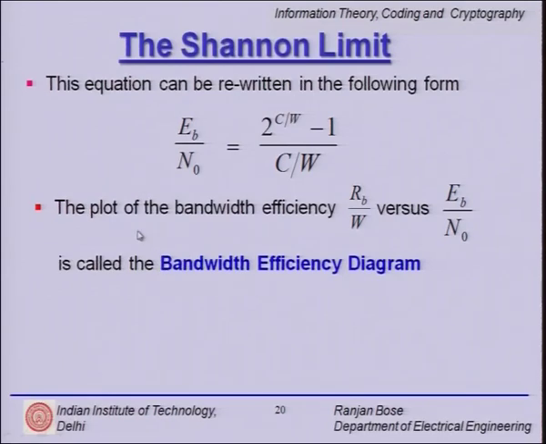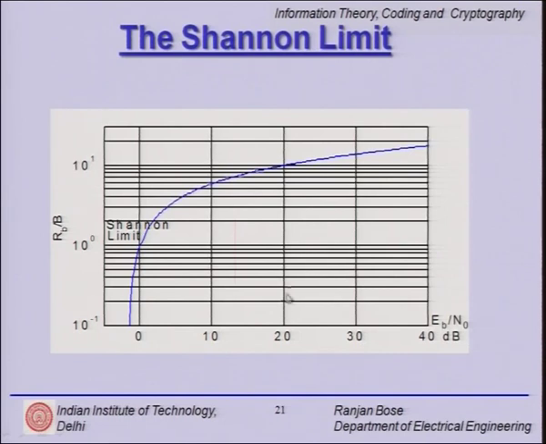So, now we plot the bandwidth efficiency RB over W versus EB over N naught. We have this RB over W which we designated as y versus EB over N naught which we designated x, and whatever we get is called the bandwidth efficiency diagram. So, let us mark this axis first.